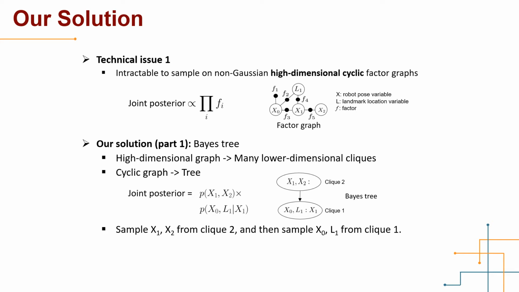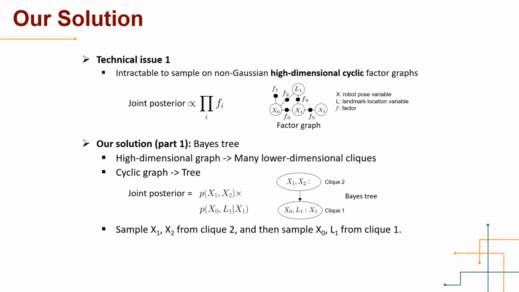From the perspective of the Bayes tree, the high-dimensional graph can be viewed as many lower-dimensional cliques. Each clique is a node on the Bayes tree, which also corresponds to a conditional probability if we refactorize the posterior distribution. With the tree structure, we can sample variables in the root clique first, and then, conditioning on those samples, we can sample variables in the child cliques. We keep doing that until reaching the leaves of the tree.